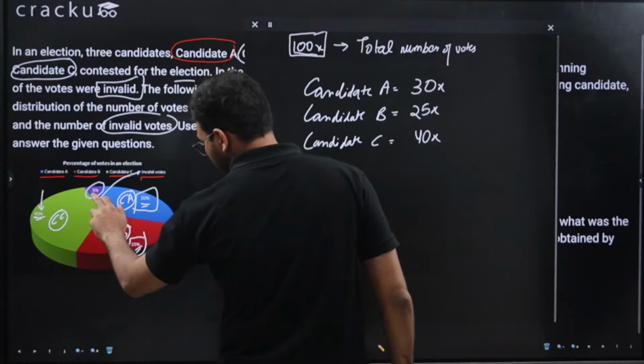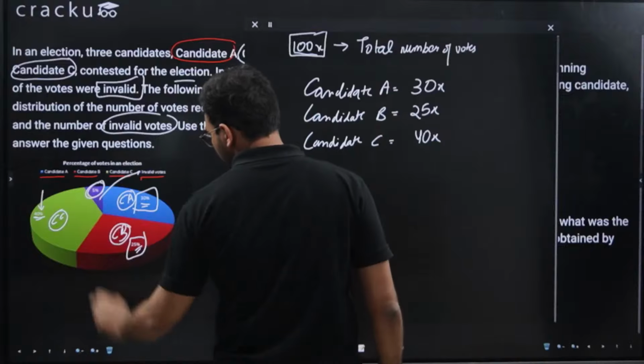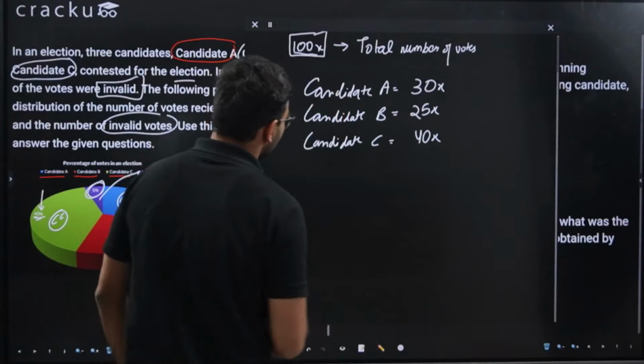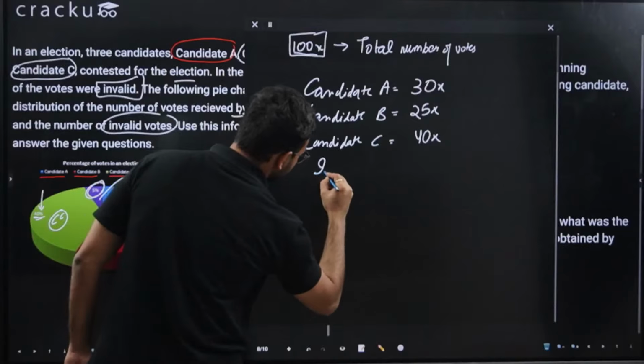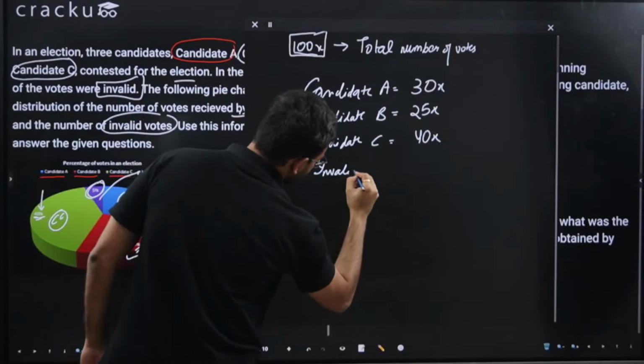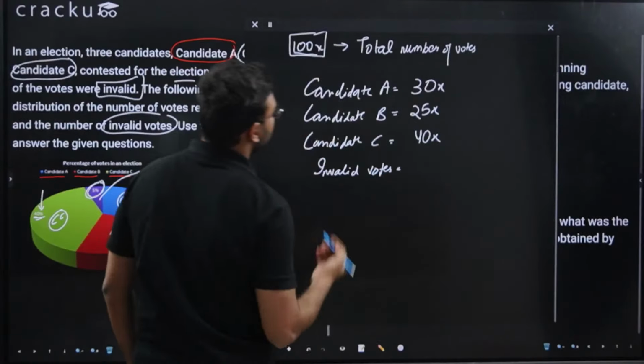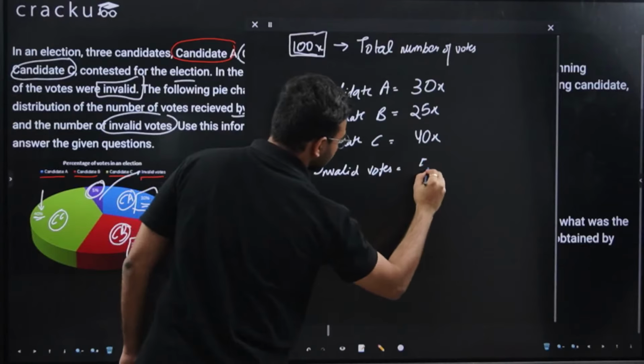Now what is the total number of invalid votes? We can clearly see the total number of invalid votes is 5%. So I can write invalid votes is equal to 5% of 100x, which is 5x.